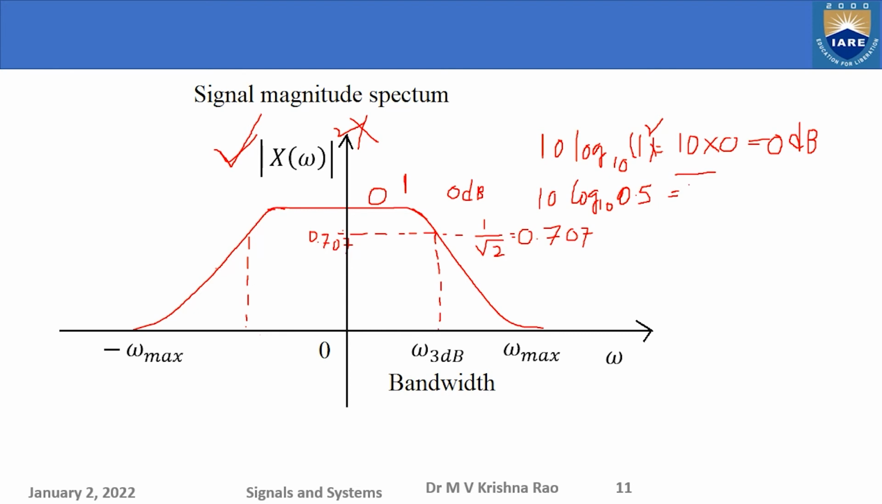This is 1 by 2, which means 2 to the power of minus 1, correct? So 10 log 10 of 1 by 2, 2 to the power of minus 1, is equal to minus 10 log 10 of 2, which is nothing but 0.3010. Then you will get minus 3 dB approximately.